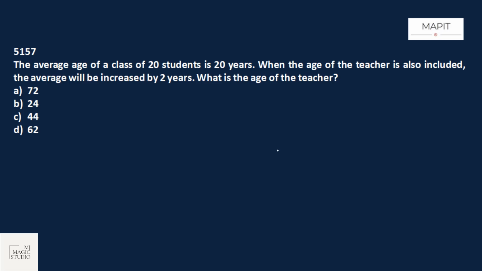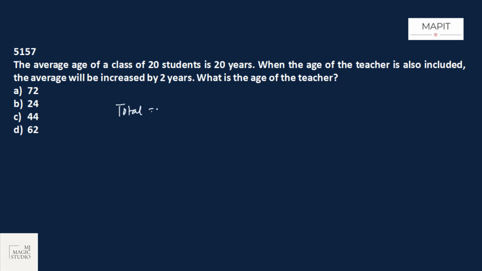Okay, again the questions on averages are also quite famous. Out of 8 to 12 questions, one question will be there from averages and of this style only, and different variants also, which we'll try to cover maybe in this session or another session which is again due after this. The average age of a class of 20 students is 20 years.